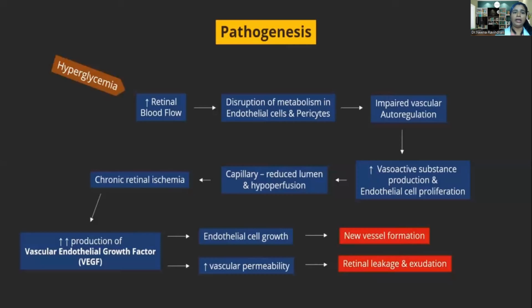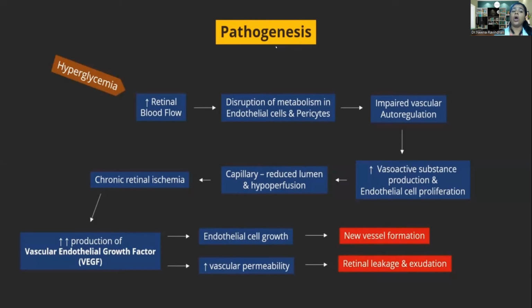Coming to the pathogenesis, in hyperglycemic condition, there will be increased retinal blood flow. So there will be disruption of metabolism in endothelial cells and pericytes, and impaired vascular autoregulation. Increased vasoactive substance production and endothelial cell proliferation will be there, so that in capillaries there will be reduced lumen as well as hypoperfusion.